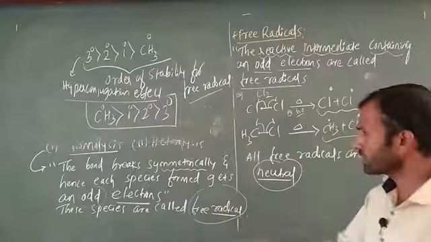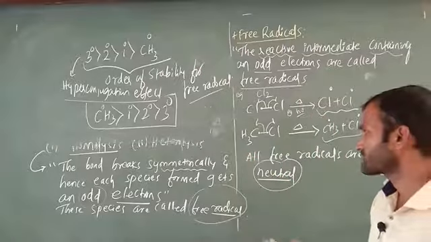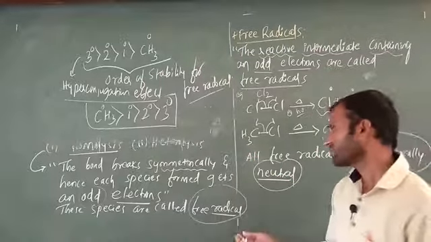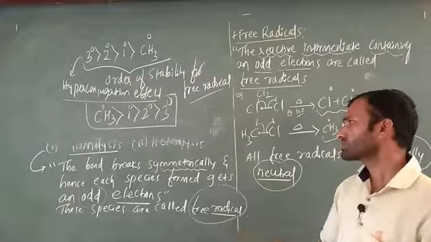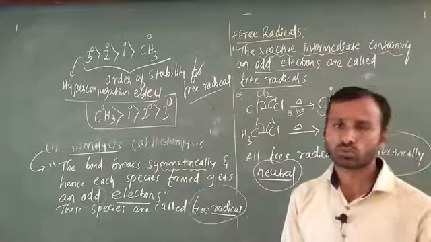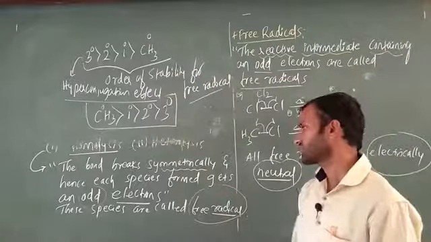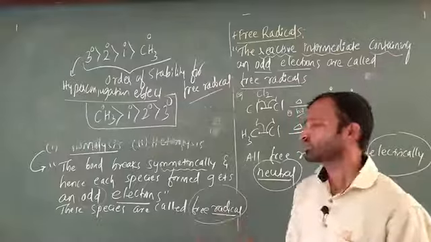This indicates homolysis, which is the free radical mechanism. The next thing is heterolysis. Hetero means different. When cleavage takes place and the 2 electrons shift to only one atom, that indicates heterolysis. That point we will study later.